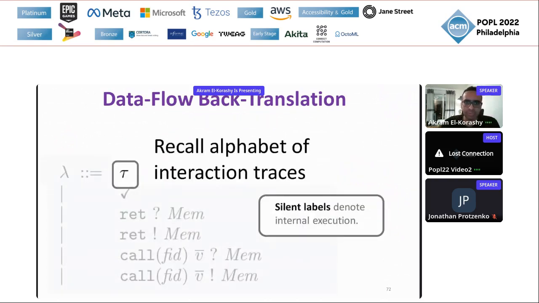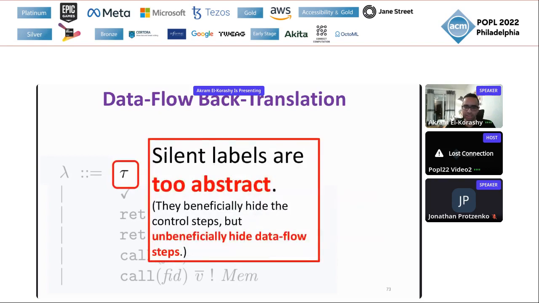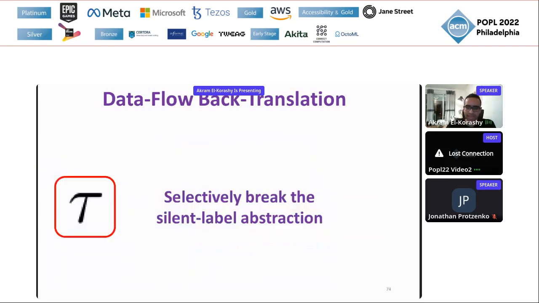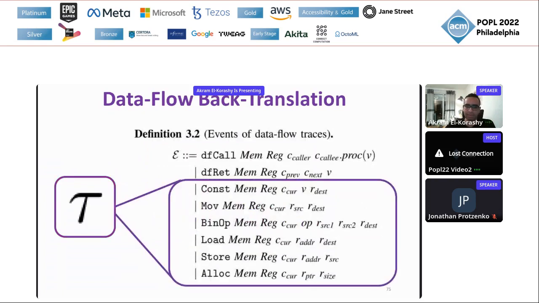Now, what is this data flow trace model? So recall the alphabet of the interaction traces. There were these silent labels that denote internal execution. This is the problem: they are too abstract. They do beneficially hide the control steps, but they unbeneficially hide data flow steps. So we selectively break this silent label abstraction by introducing more informative data flow events.